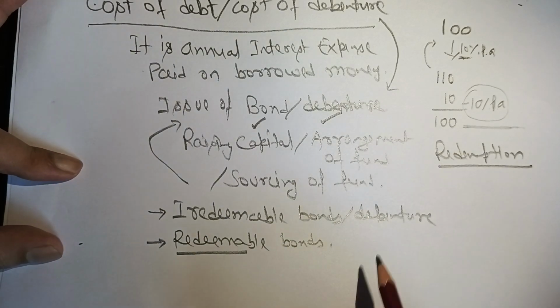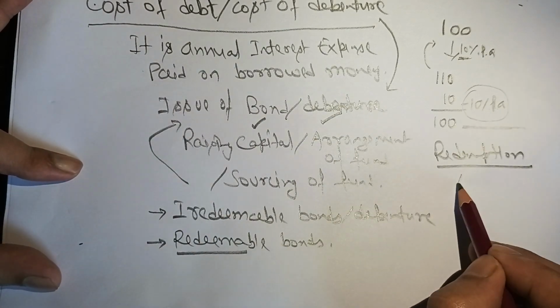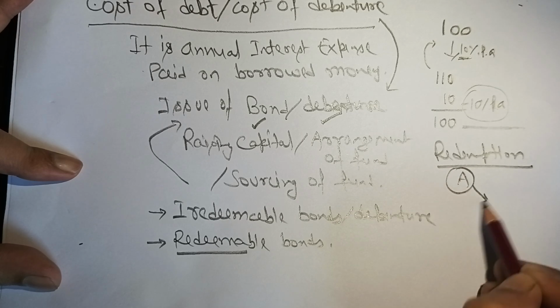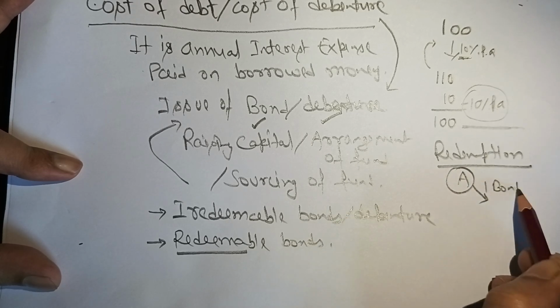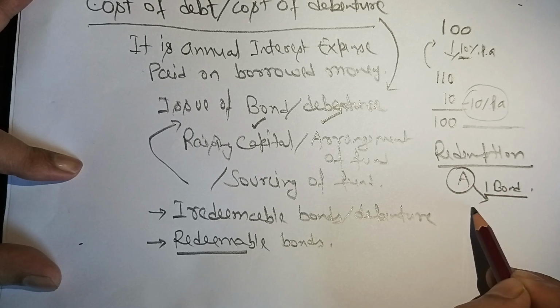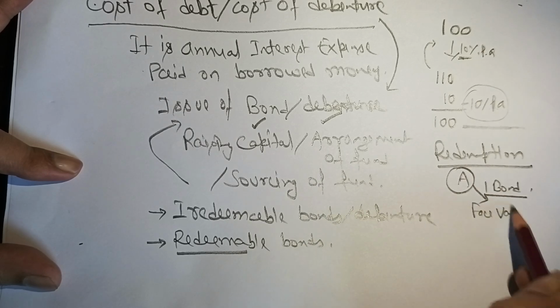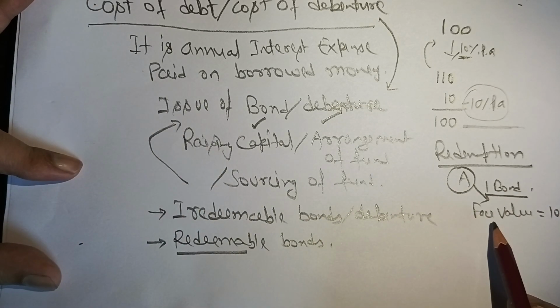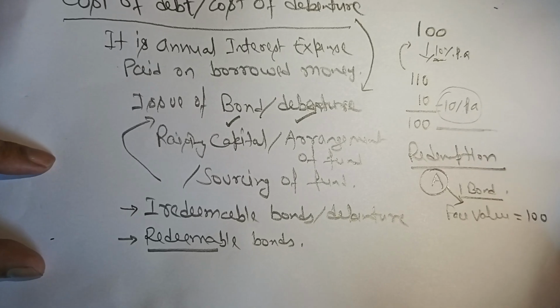For example, there is a firm A. They issued one bond in the market, and they fixed the price of one bond, which is nothing but the face value. The face value of the bond is 100. That means they want this rupees 100.